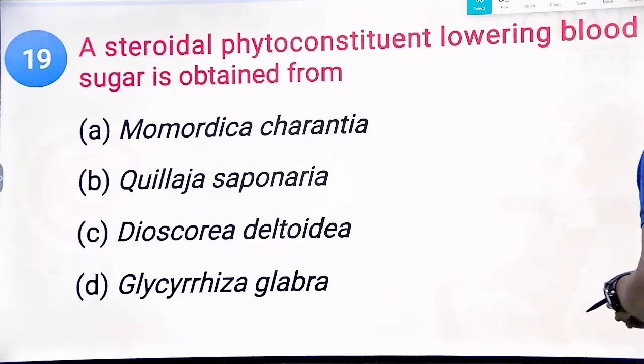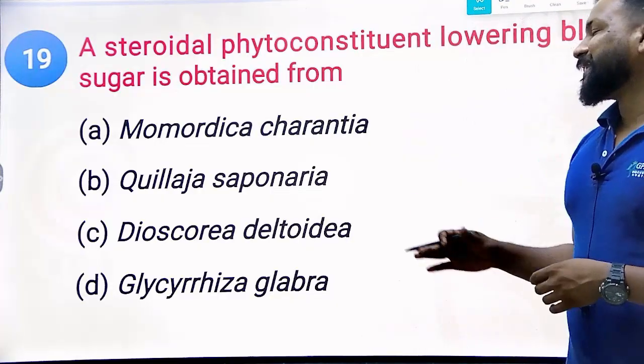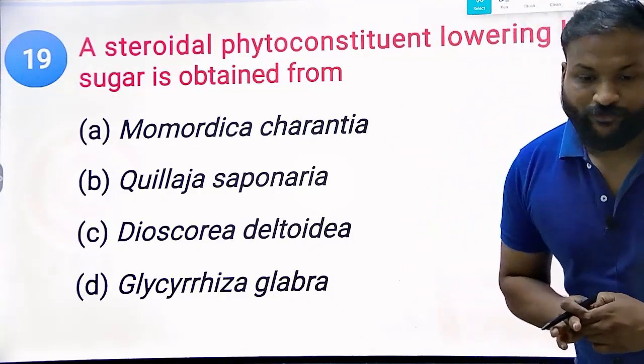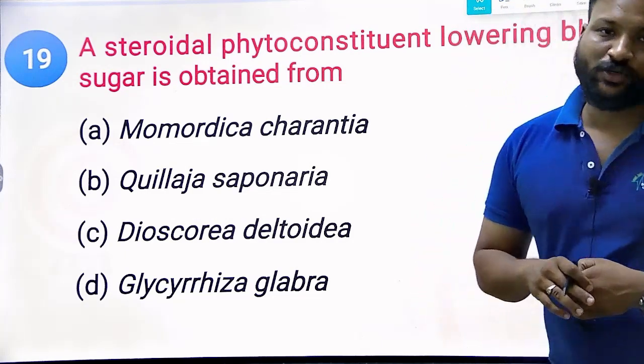Next question. A steroidal phytoconstituent lowering the blood sugar is obtained from which plant? In these four options, only one common and familiar example is known for blood sugar lowering properties.